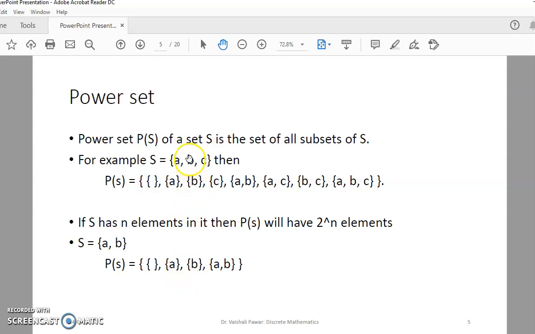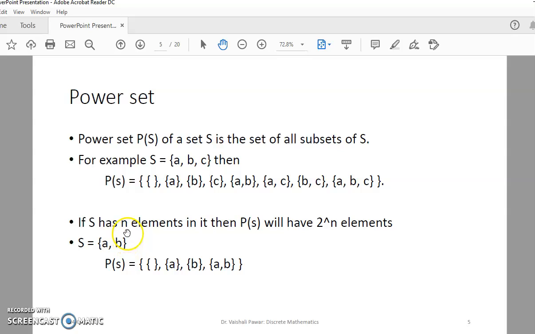Next is power set. The power set of some set S is the set of all subsets possible with set S. Suppose the example given here, S is equal to {A, B, C}, then the power set of S will have these elements: phi, set containing A, set containing B, set containing C, set containing AB, set containing AC, set containing BC, and set containing ABC. These many elements are there in the power set of S.